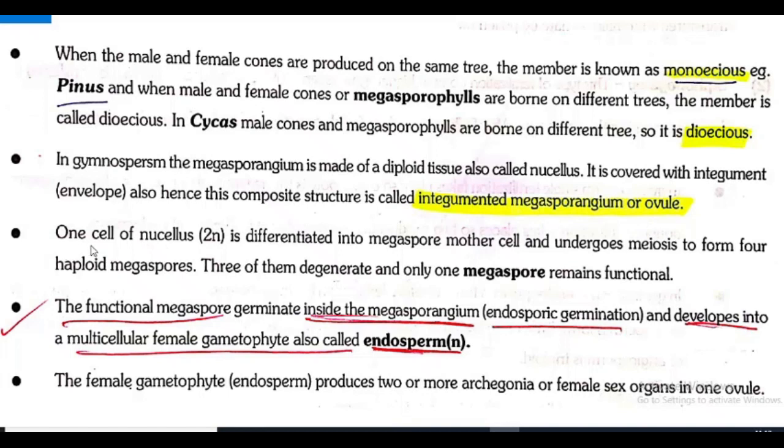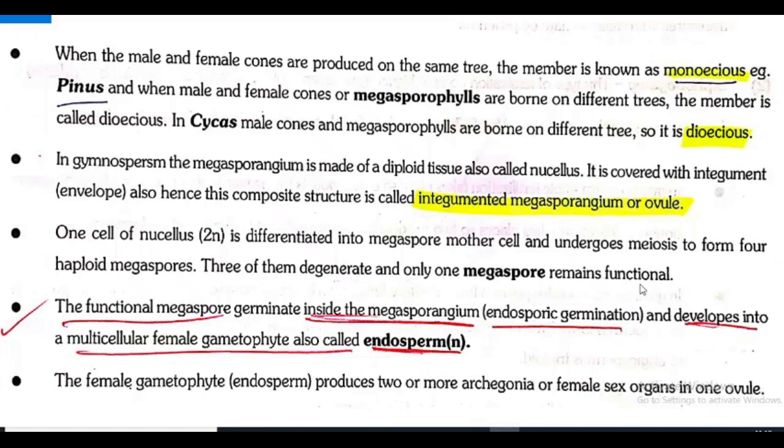Now, as we discussed, the diploid tissue nucellus is there. So, each cell means each cell will be diploid. One cell of nucellus is differentiated into megaspore mother cell and undergoes meiosis to form 4 haploid megaspores. 3 of them degenerate and only 1 megaspore remains functional.